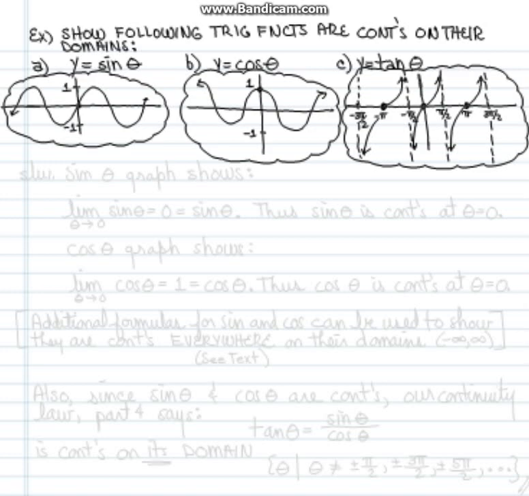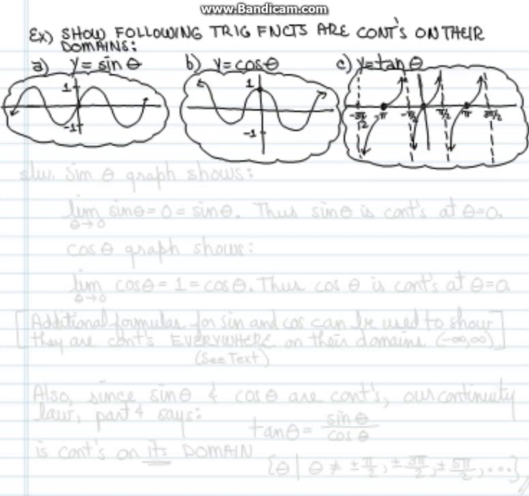And then we have y equals the tangent of theta, where we have a series of asymptotes at pi over 2, 3 pi over 2, also at negative pi over 2, negative 3 pi over 2, etc. And in the middle of each of these intervals of asymptotes, we have zeros. Specifically, when theta is equal to 0, the function tangent of 0 is equal to 0 also. Now let's go ahead and show that these are continuous functions on each of their individual